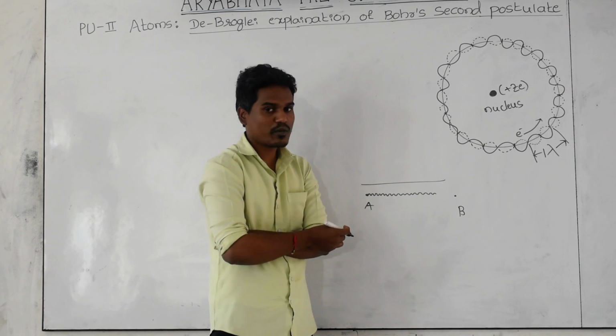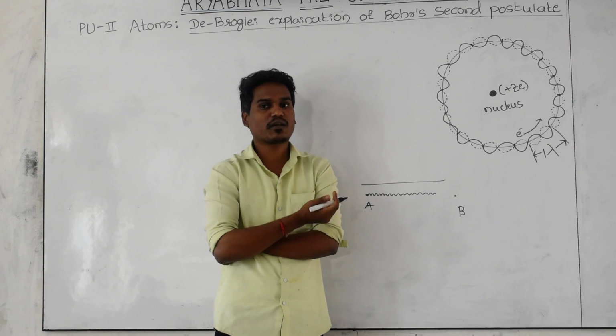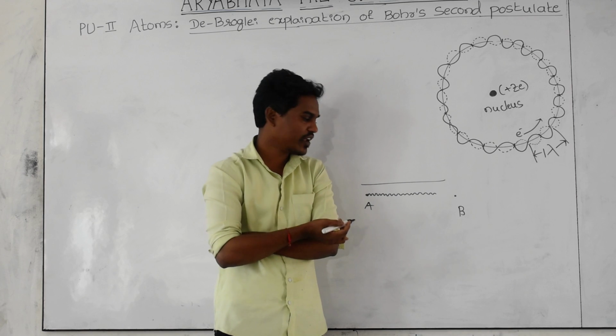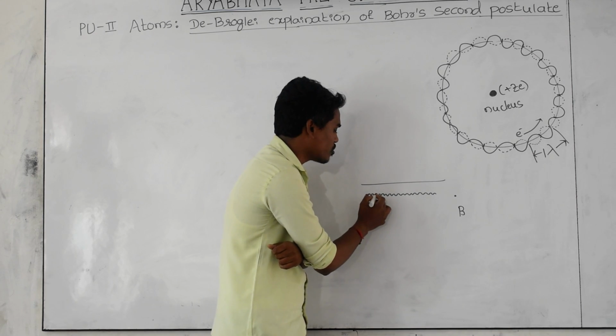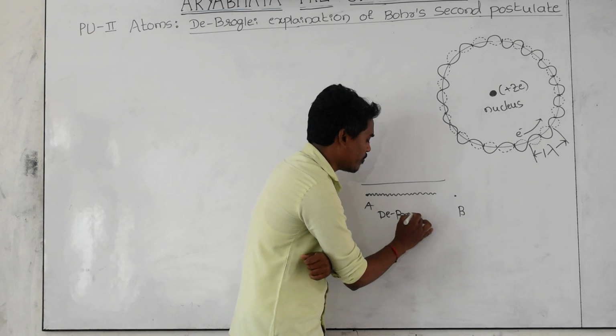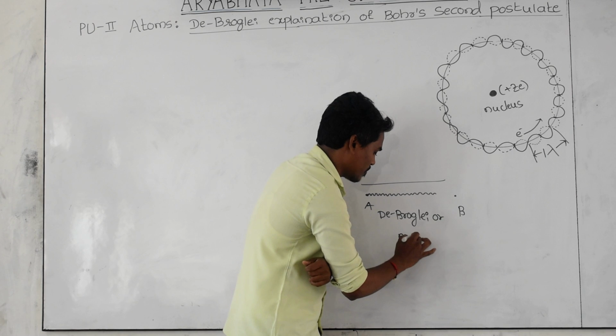Those are the waves associated with a moving material particle. What is the moving material particle here? The electron is a material particle, because material means matter particle. The waves associated with that moving material particle are called de Broglie waves. De Broglie waves are also called matter waves.